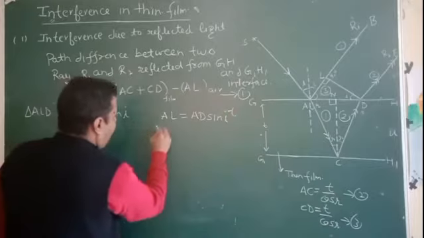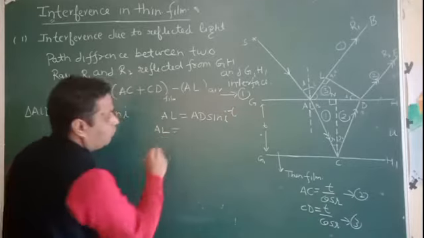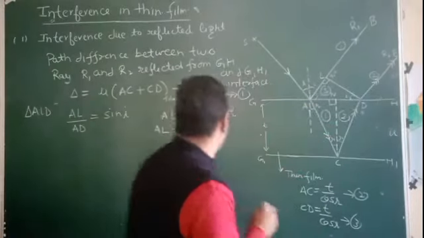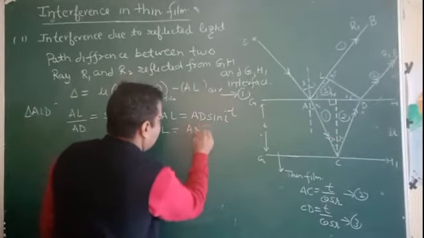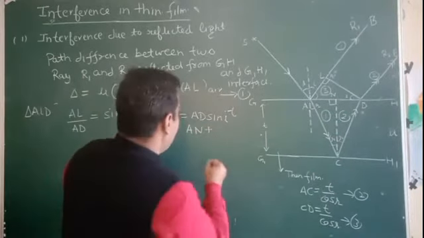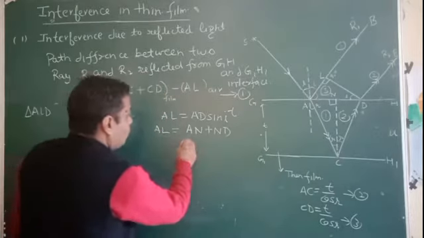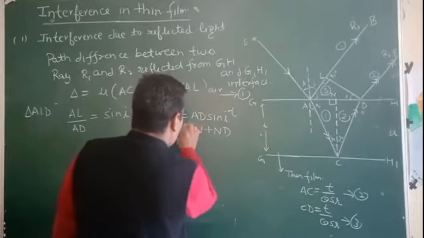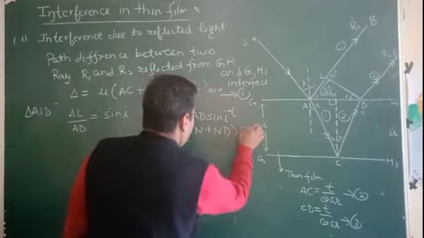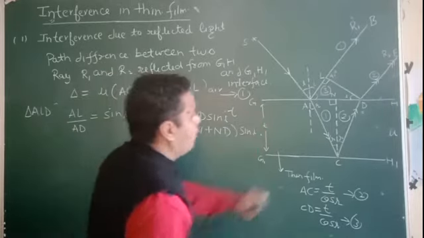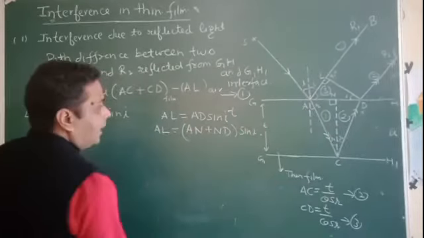Now AL is this. What is AD here? AD is AN plus ND. Understand?